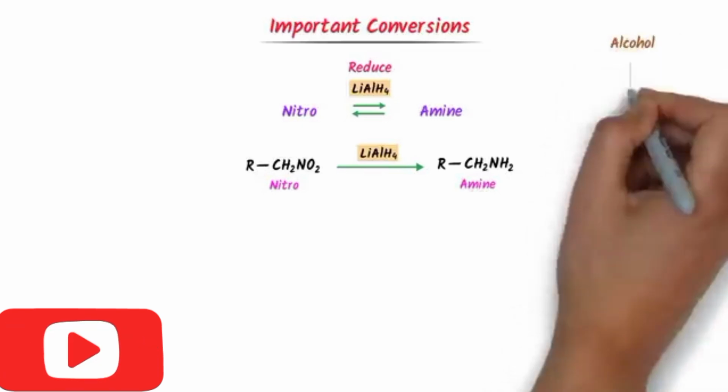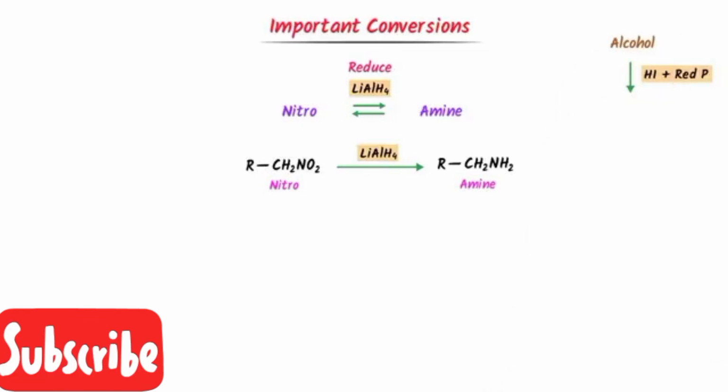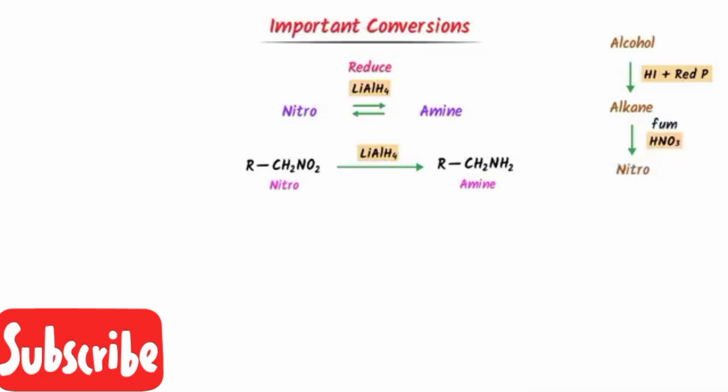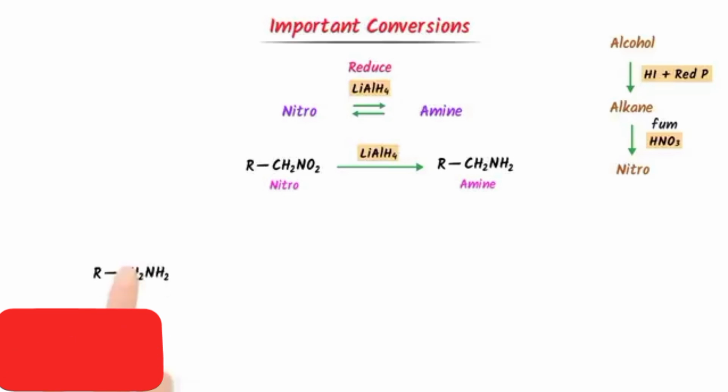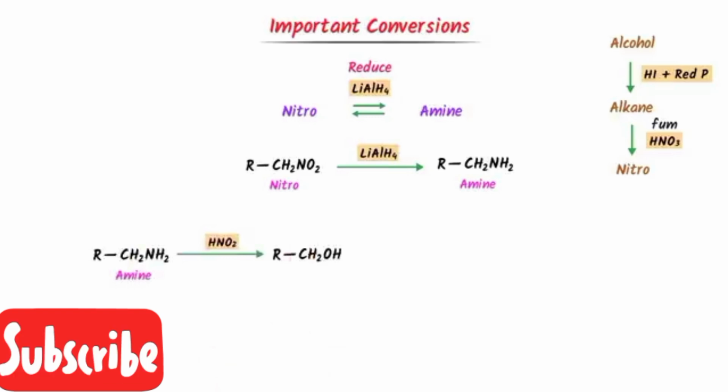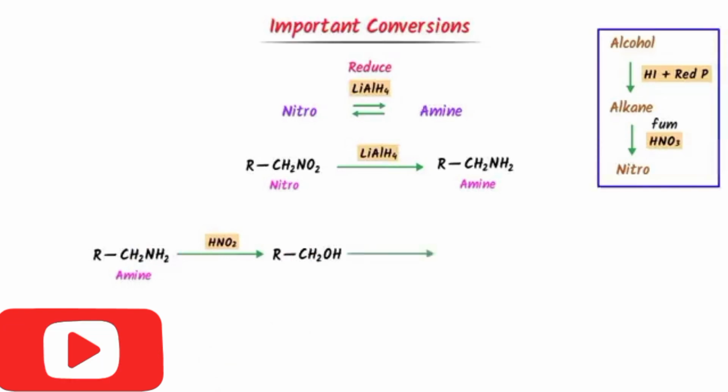If we reduce alcohol by adding hydrogen iodide and red phosphorus, we get alkane. We add fuming nitric acid to alkane, and directly convert it to nitro. For example, I take this amine, I add nitrous acid HNO2 to it. I get this alcohol. Now, according to these steps, I reduce alcohol by hydrogen iodide plus red phosphorus.